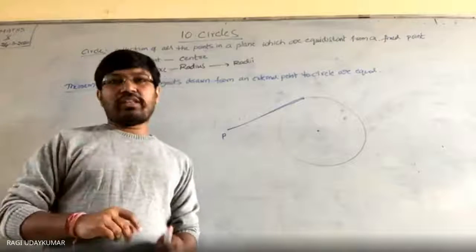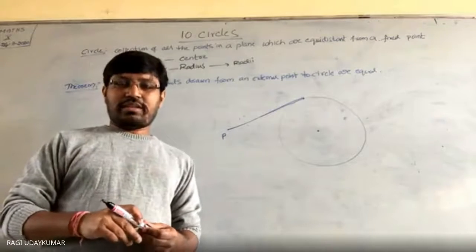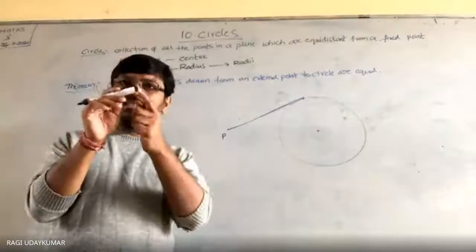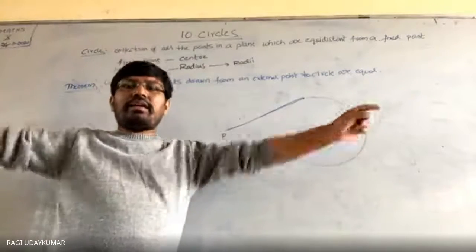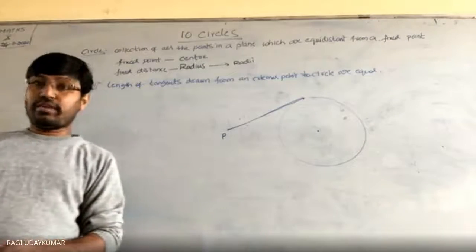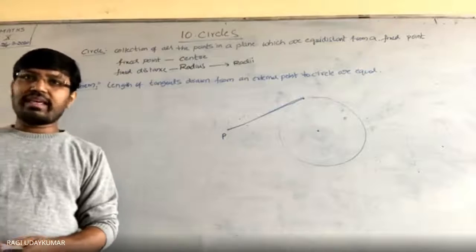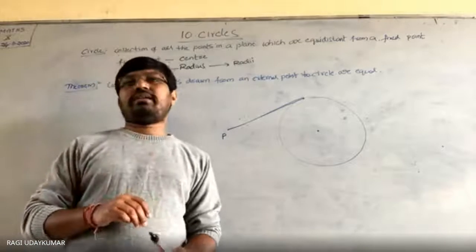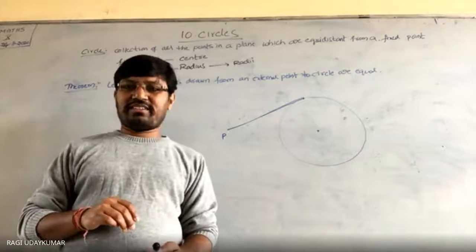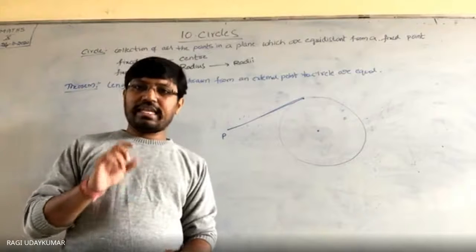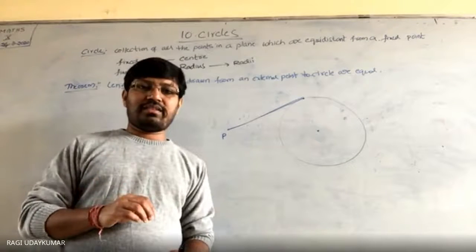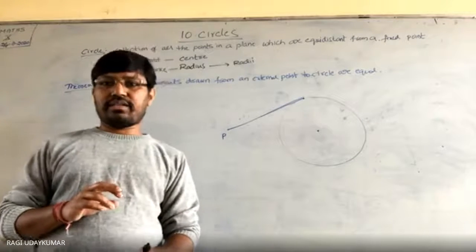A line does not have a length. A line extends infinitely in both directions, so it does not have a length; a line segment has a length, isn't it? समझ में आया? This doubt should come to your mind whenever this question is raised.